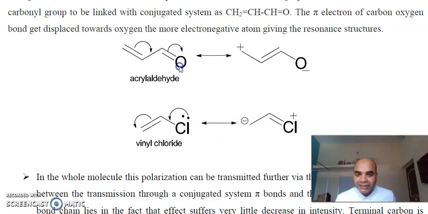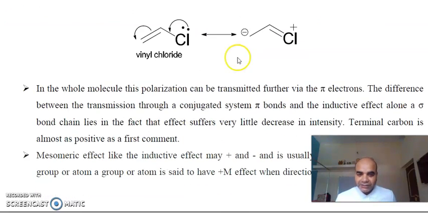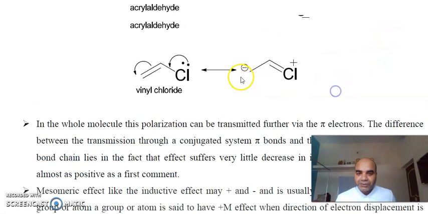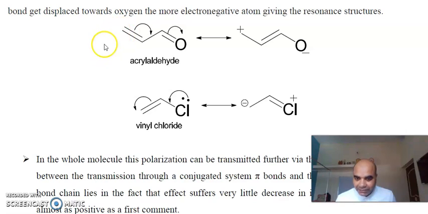But on the other hand, if we have electron attracting group, withdrawing group, it will pull out the electron density from the molecule, and this will generate a positive charge on the carbon. So these are the two different types of mesomeric effect. So in the whole molecule, this polarization can be transferred further via pi electron. Suppose if we have any other pi bond in conjugation with this, that can also undergo this mesomeric effect.